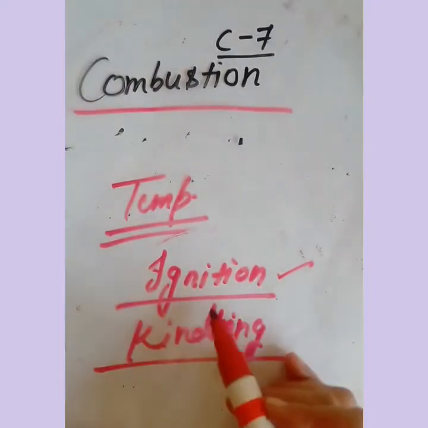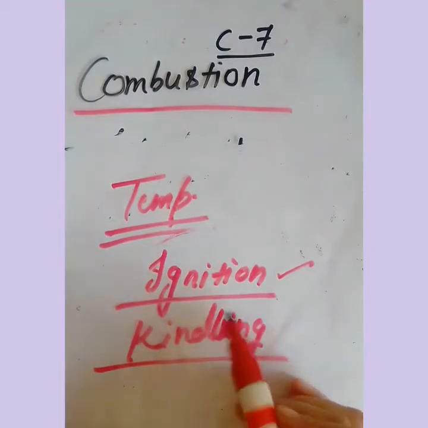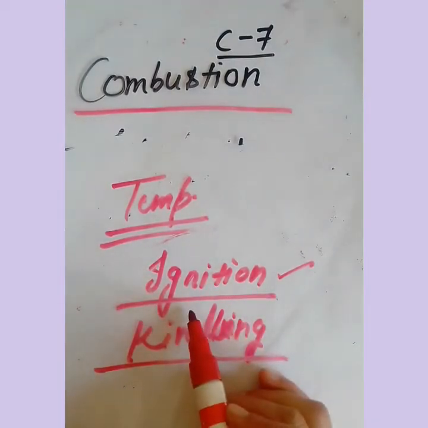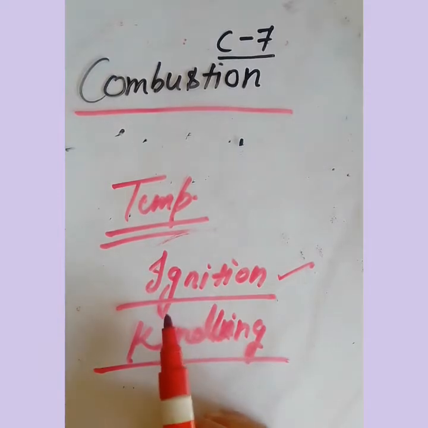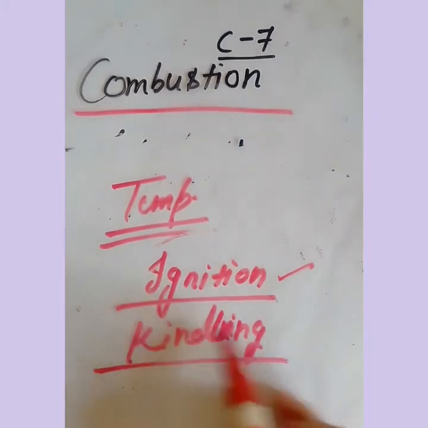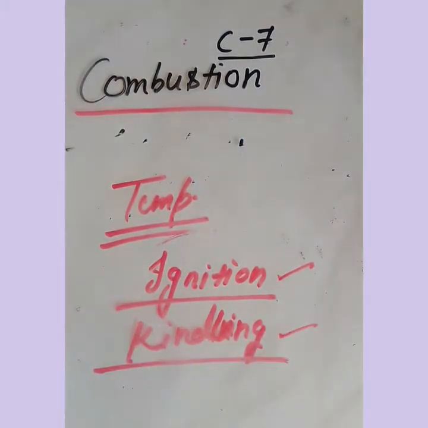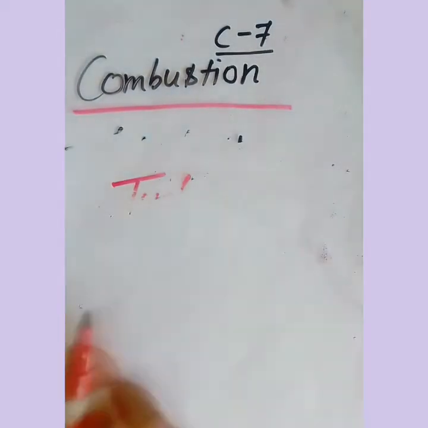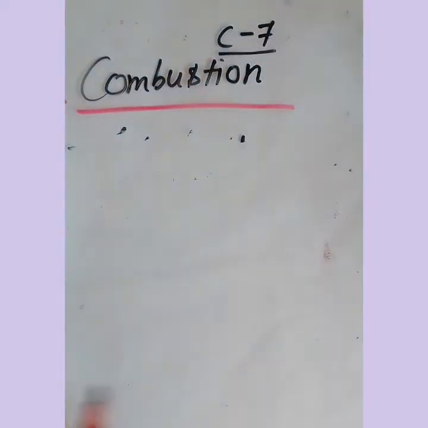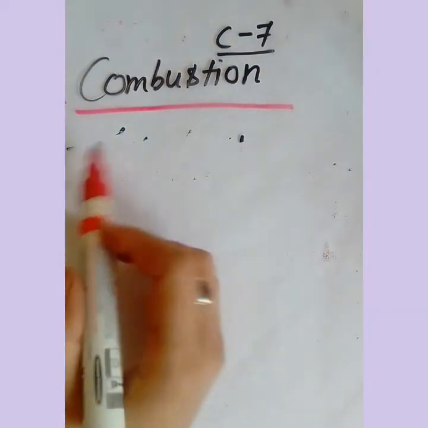If the temperature exceeds the minimum value, that is, it is higher than the lowest temperature, then it's okay. But if the temperature is less than the ignition temperature, that substance will not produce flame and will not catch fire. So ignition temperature or kindling temperature is the minimum temperature required by any substance to catch fire. Right? Now we can take simple examples to explain this effect of temperature.